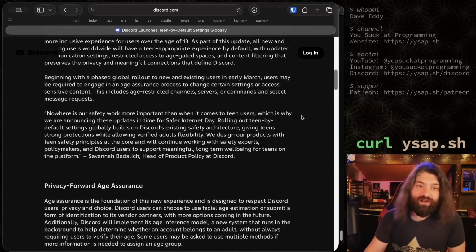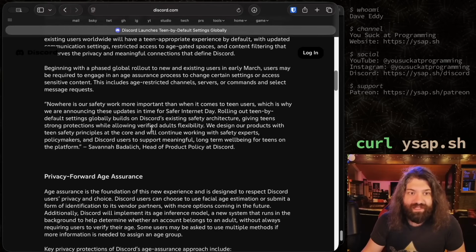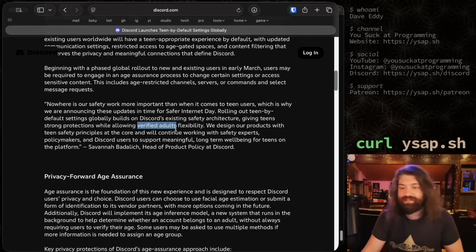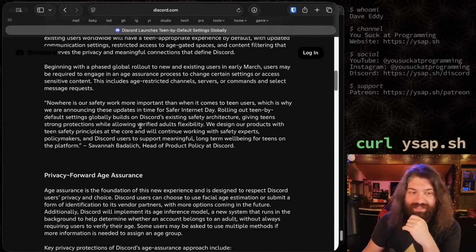Okay, I mean, so far, I think it sounds fine. It's just a lot of safe PR speak. The only thing that really stands out to me is verified adults, because how do we verify that? What do we actually have to do here? What do I have to do to prove to you that I'm old, Discord?